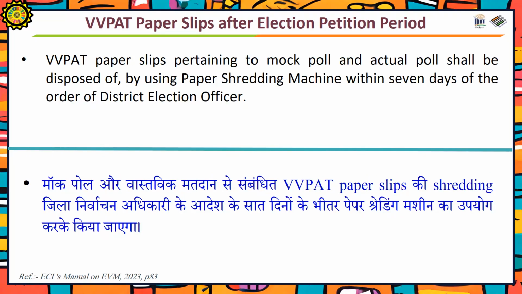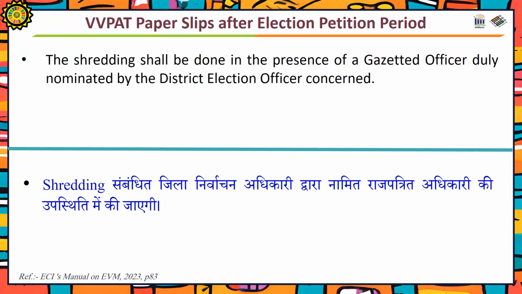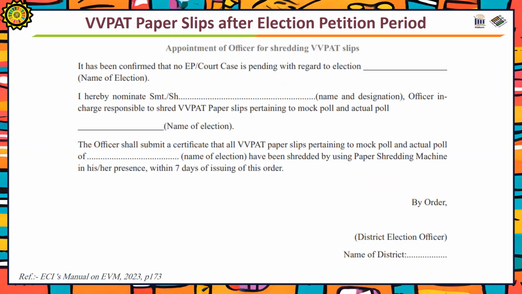VVPAT paper slips pertaining to mock poll and actual poll shall be disposed of by using paper shredding machine within 7 days of the order of the district election officer. The shredding shall be done in the presence of a gazetted officer duly nominated by the DO. The format of the appointment of the gazetted officer is shown on the screen.